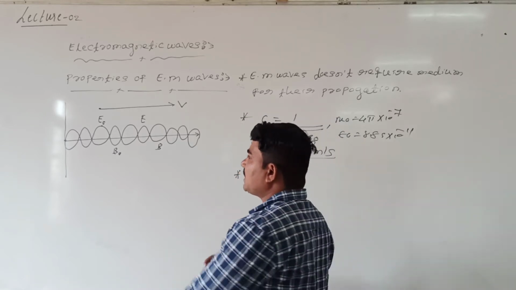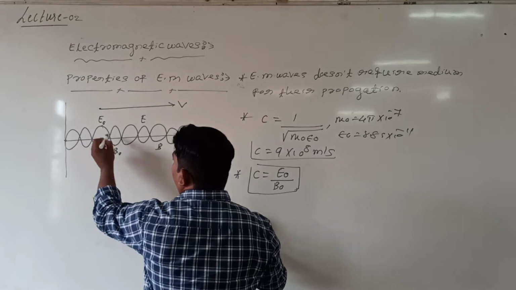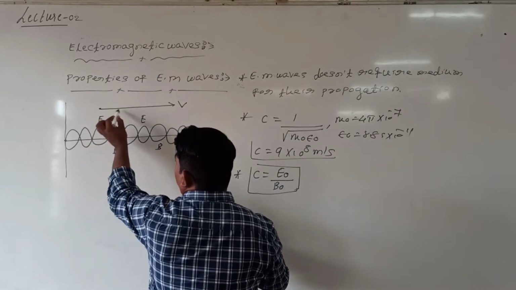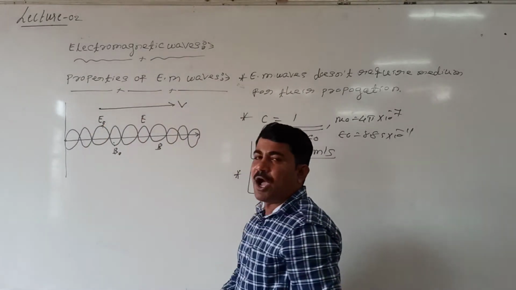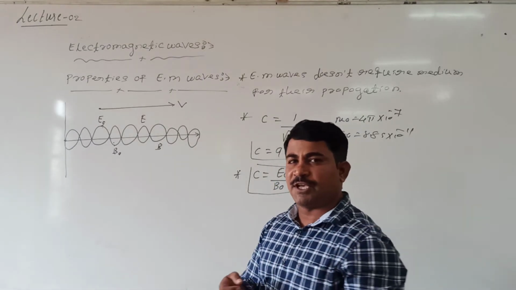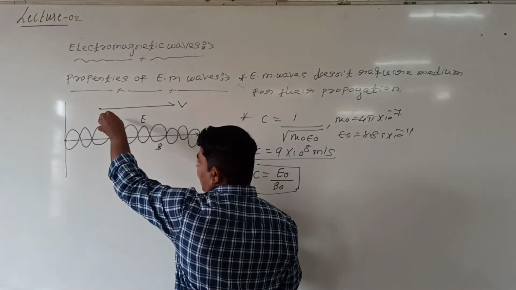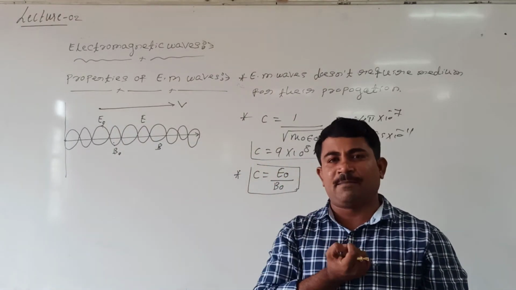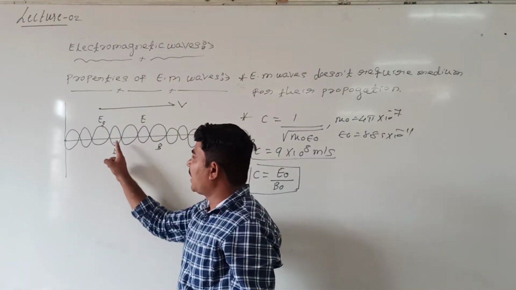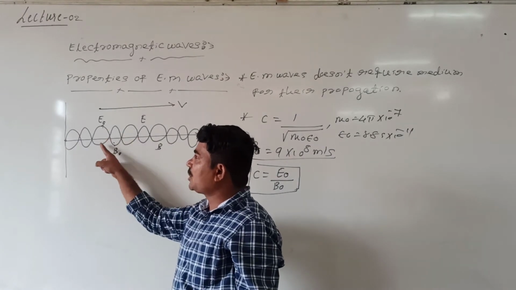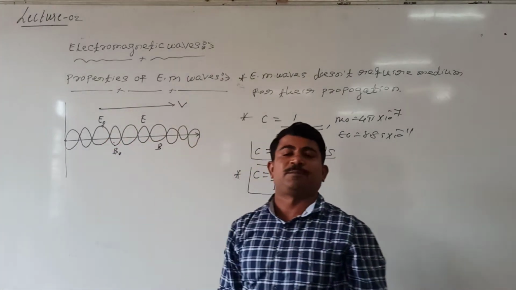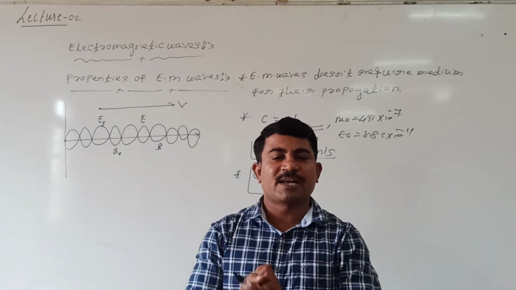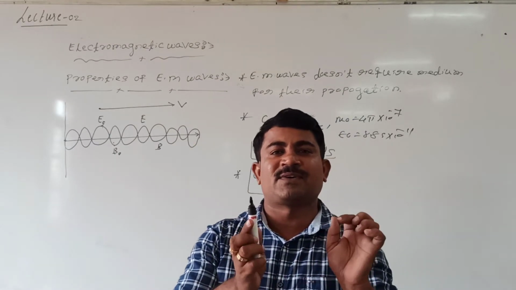In an electromagnetic wave, the electric field and magnetic field are perpendicular to each other and also perpendicular to the direction of propagation. The electric field and magnetic field change like this. So this electromagnetic wave is a transverse wave.